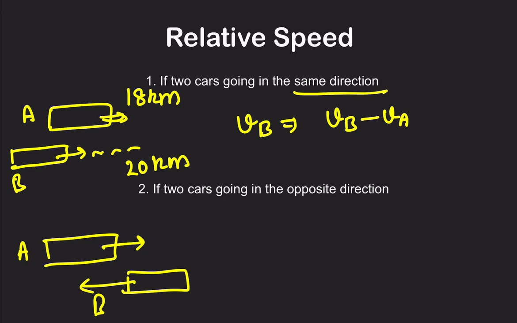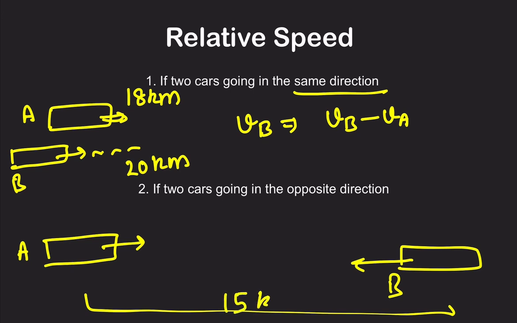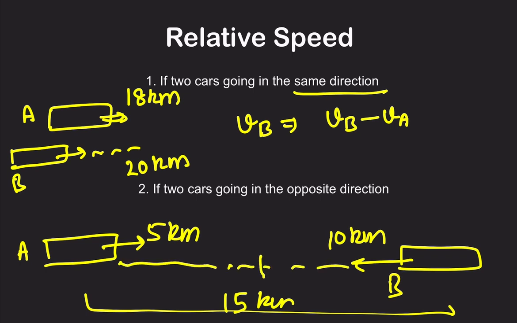But suppose, in the other example, two trains are coming towards each other. Now they have a distance of, suppose, 15 kilometers between them. B is going at a speed where it covers 10 kilometers, and we are also helping by covering 5 kilometers from the other side. So that is why it will look like we have covered the distance.